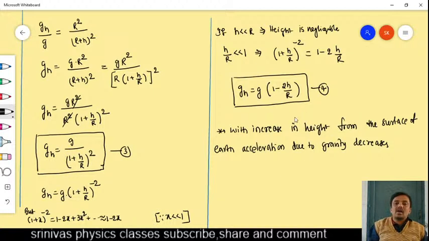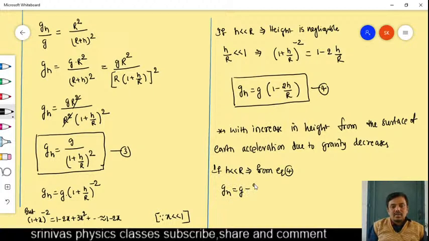Very simple, right? Now, for example, if you want the change in acceleration due to gravity, if h is less than r, for the small heights, from equation 4 we write like this. gh is equal to what? g multiplied by (1 - 2h/r), that is g - 2h/r into g. I want g - gh. You take this gh to the left side and this to the right side. Then you simplify it, and you will get g - gh, the change in acceleration due to gravity, as 2h/r into g.